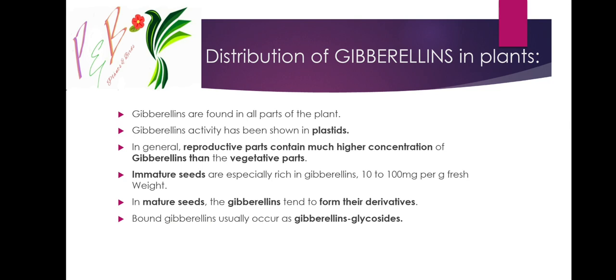Okay, in general, reproductive parts contain a much higher concentration of gibberellin than the vegetative parts, like flowers. Mature seeds will contain a higher concentration of gibberellin than vegetative parts. Immature seeds are especially rich in gibberellins, 10 to 100 milligram per gram fresh weight. See how much is present in immature seeds.